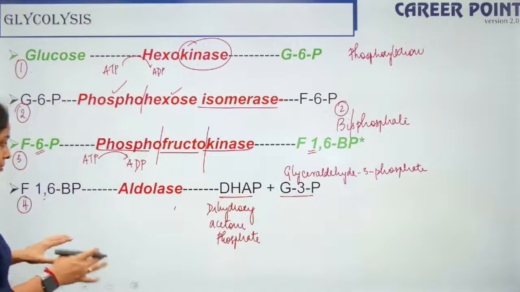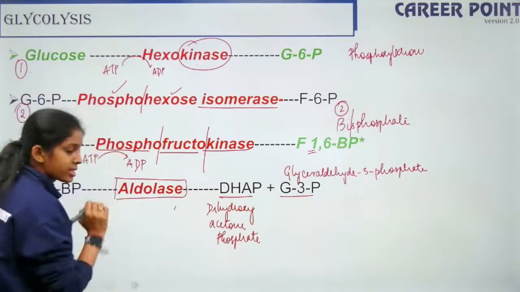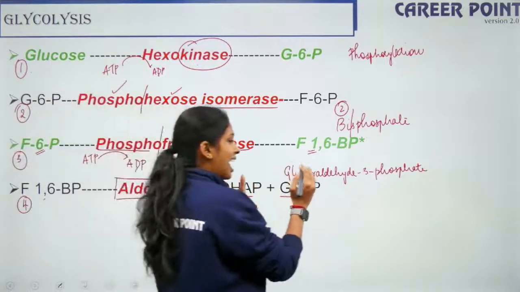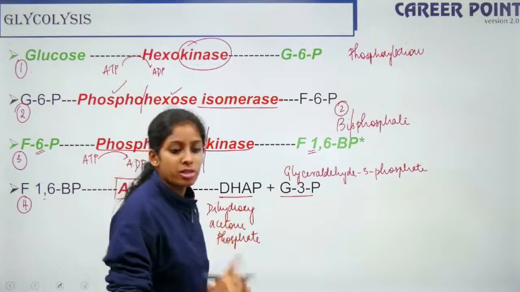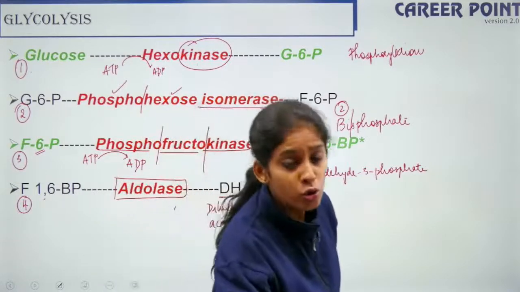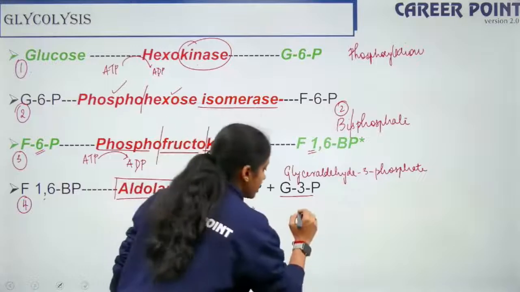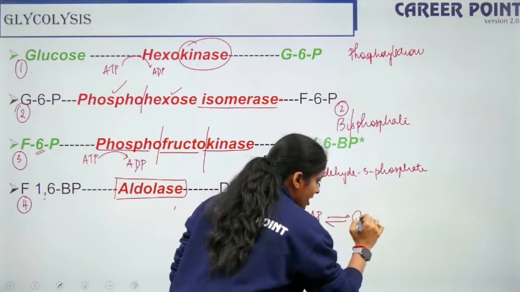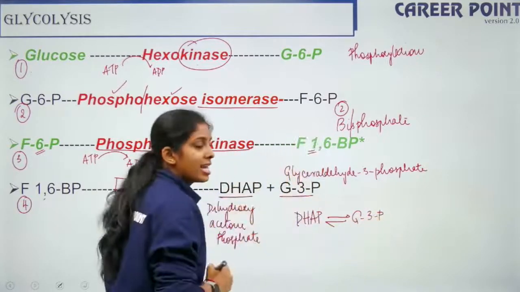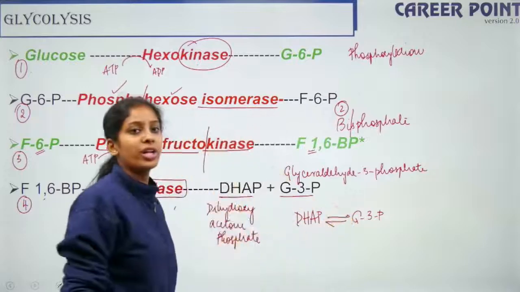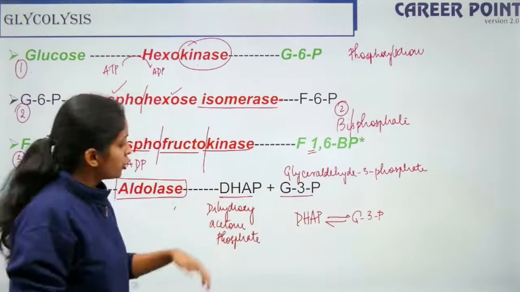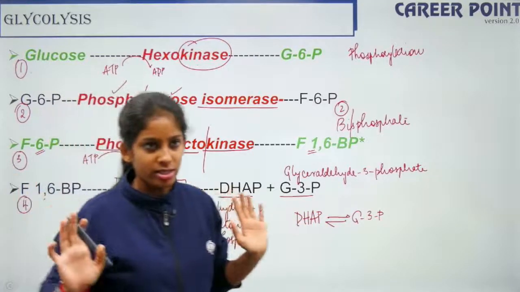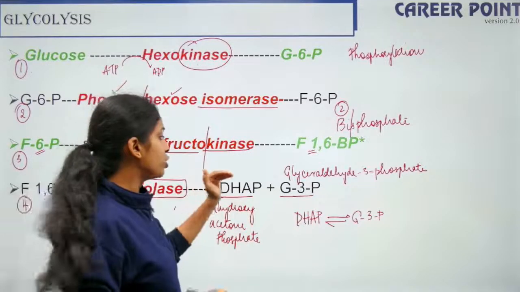Fine? Yes? Here the enzyme is aldolase. But let me tell you one more thing. This DHAP and your G3P are also isomers. So this DHAP can be reversibly converted into glyceraldehyde 3-phosphate, and this glyceraldehyde 3-phosphate can be reversibly converted into DHAP. Right? So now instead of considering both of them, I consider 2 G3P. It is easier to understand. From the next step, I will be considering 2 G3P.